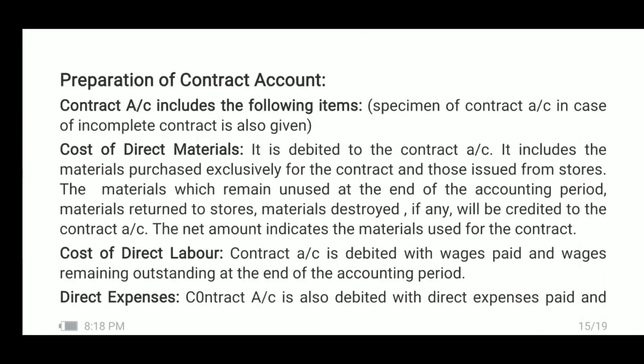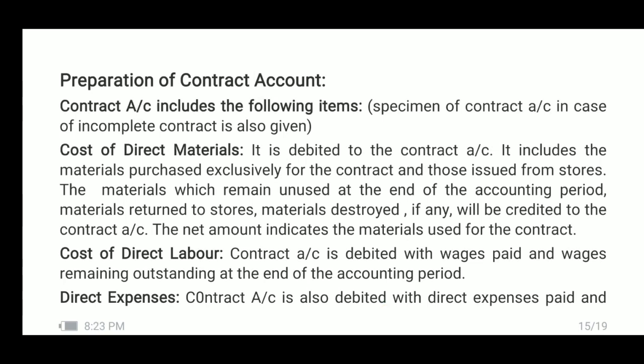Now, let us consider preparation of contract account. As already said, the contract account is prepared, whether it is a completed contract or incomplete contract, to find out the profit or loss on the contract. We have to prepare a contract account. An individual or separate contract account will be prepared for each contract. How to prepare this contract account? Let us consider. Contract account includes the following items.